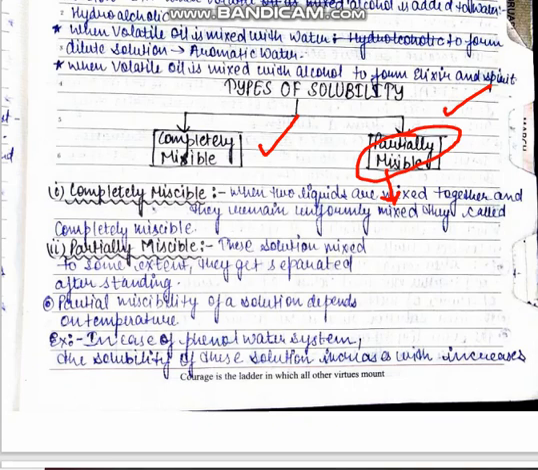For example, the phenol water system is an example of partially miscible solution because phenol and water are miscible to each other to a very small extent. And when we increase the temperature also, there is a chance that the separation of phenol and water from each other is high in a very little time. They will get separated from each other in a very short duration of time.